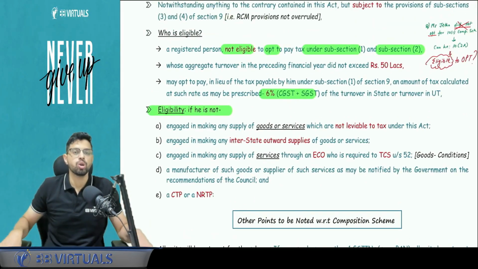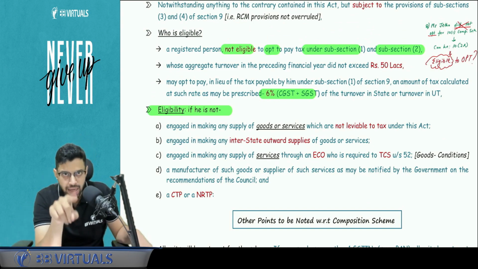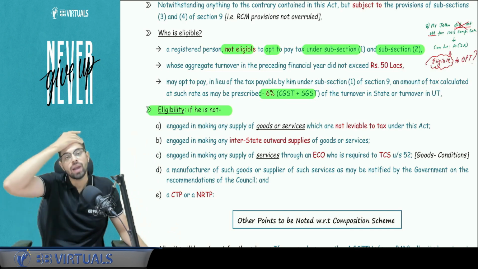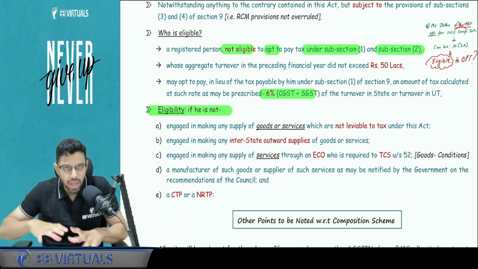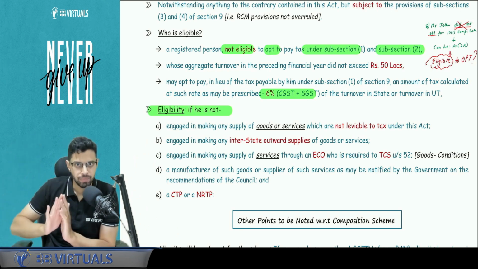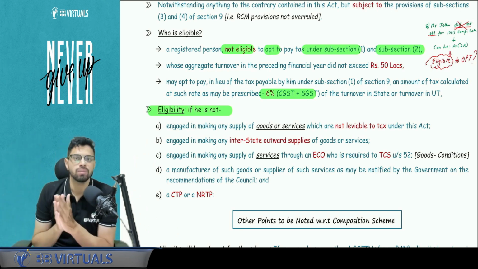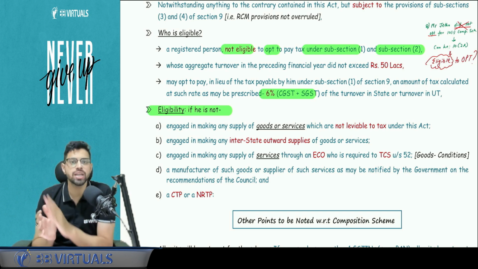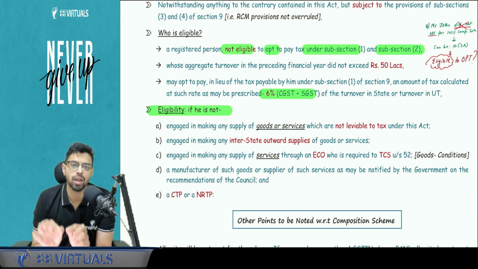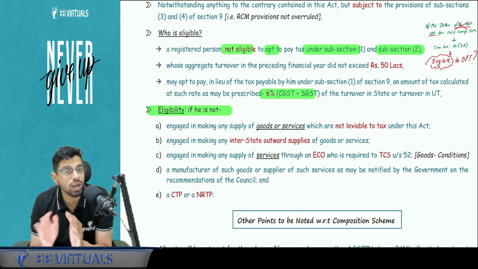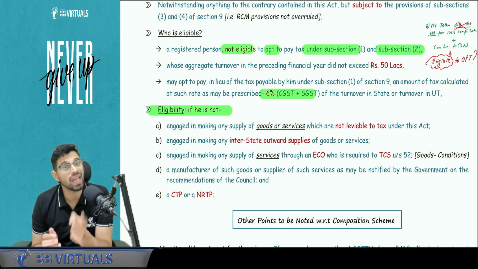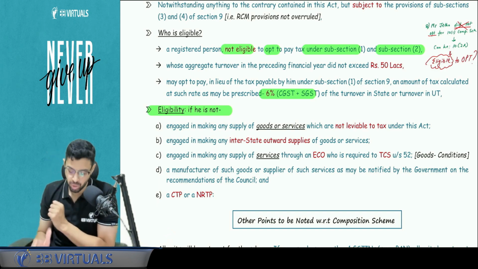Now, one more important point to be focused upon. You are allowed under section 10 subsection 2a only if you are not eligible under section 10 subsection 1. Now, let's say I am a dealer of goods. I am providing services also which are under the marginal limit of the second proviso to 10.1. So legally, I am eligible under section 10 subsection 1. Actually, I have not opted for the 10.1 composition scheme. Still, I cannot come under 10.2a. 10.2a does not say that you should not be registered under 10.1. The 10.2a says you should not be eligible for being registered under 10.1. This is a very important difference.